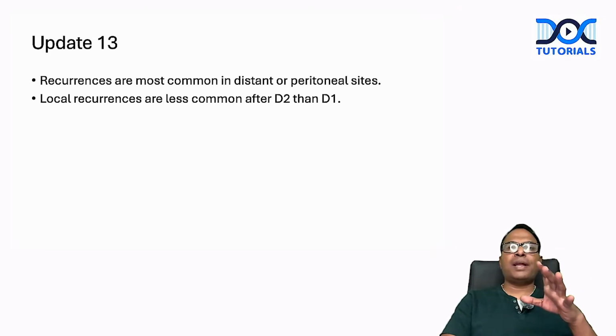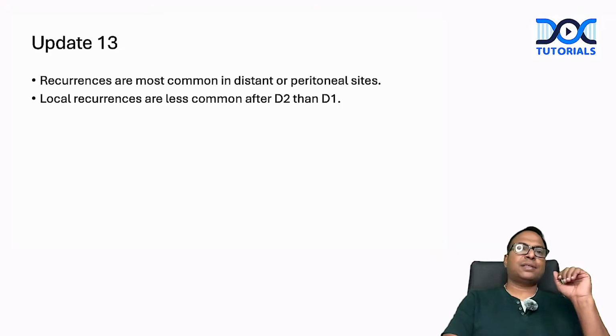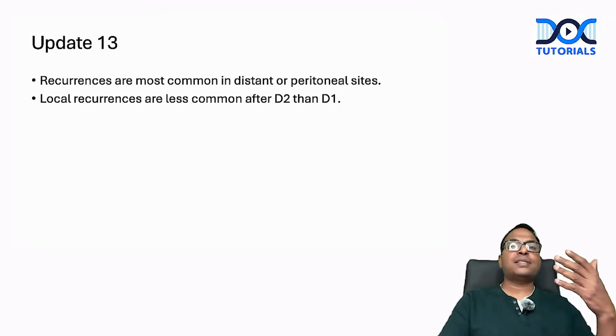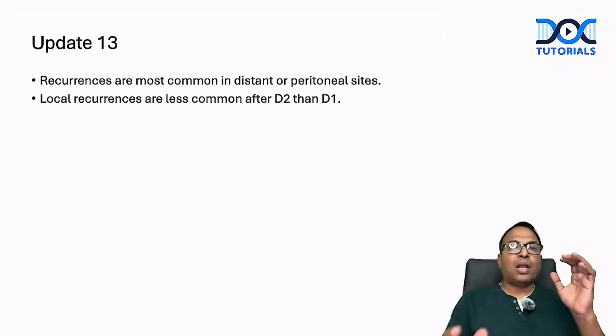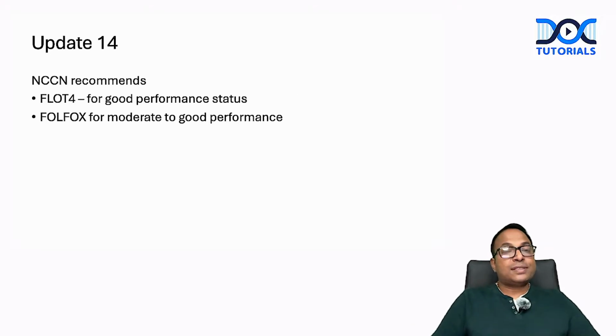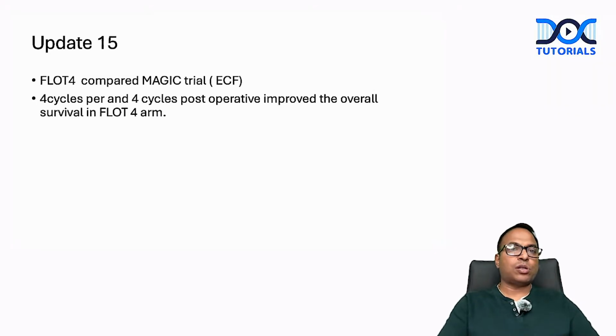Recurrences are most common in distant or peritoneal sites. In gastric cancer also, like esophageal cancer, recurrences are common in distant sites or at peritoneal sites. Local recurrences are less common after D2 compared to D1. So NCCN, the same recommendation: FLOT4 is given for good performance status, FOLFOX for moderate to good performance status. This is a very important update. Same as we saw in the esophagus also.